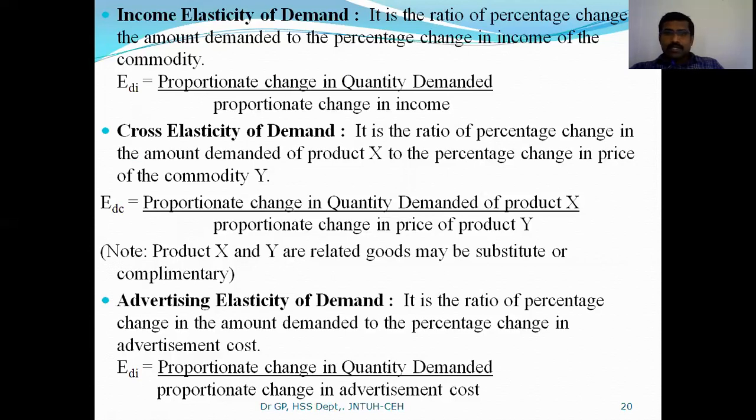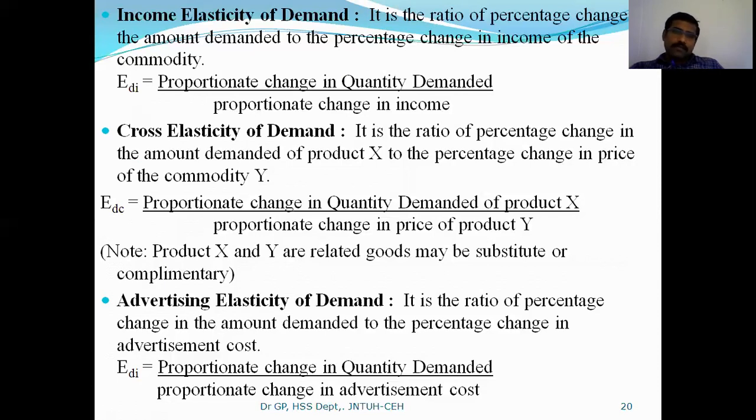Let us say X is tea and Y is coffee. We already discussed that when the price of coffee increases, there will be a change in the demand for tea, because some customers may turn towards tea, as both give the same type of utility.